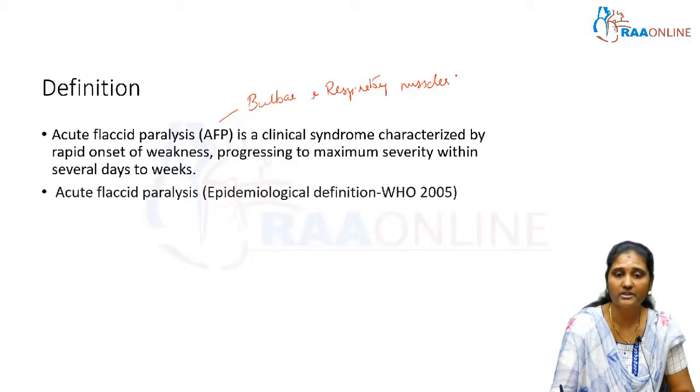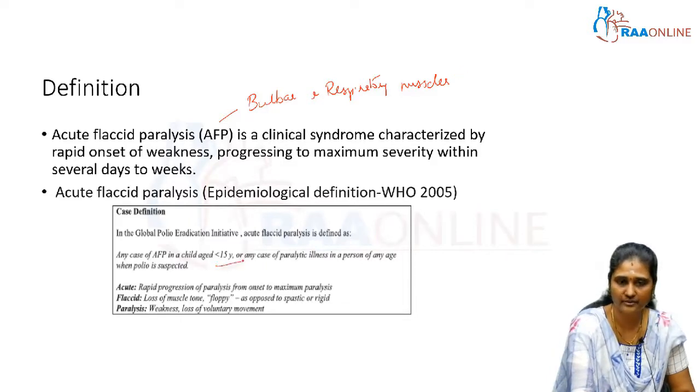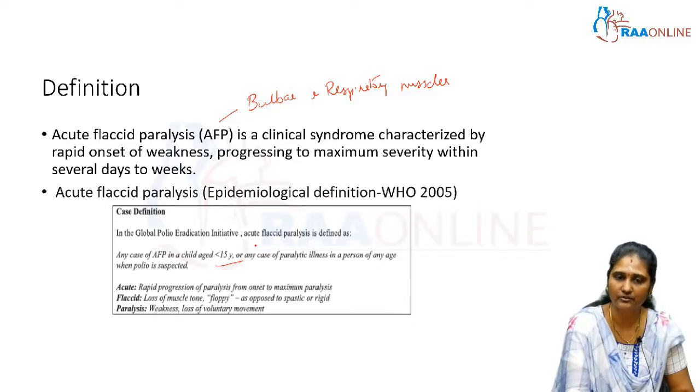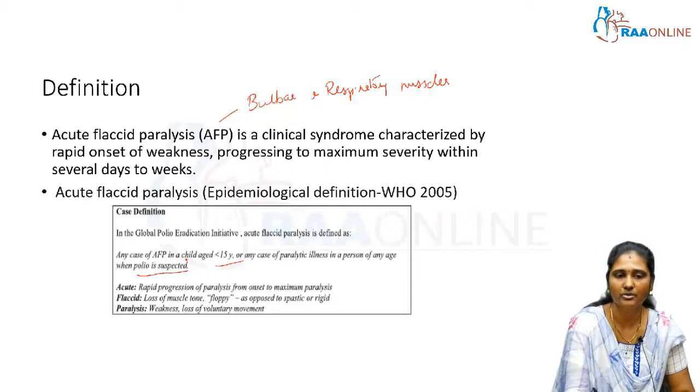By the epidemiological definition given by WHO in 2005, any case of AFP in a child less than 15 years of age, or any case of paralytic illness in a person of any age where you are suspecting polio in that condition. This is the case definition given by the Global Polio Eradication Initiative.